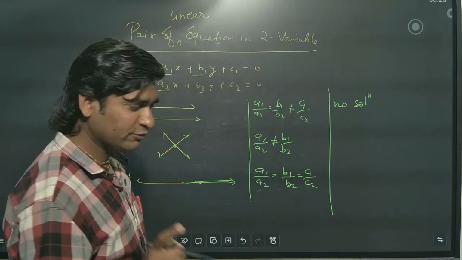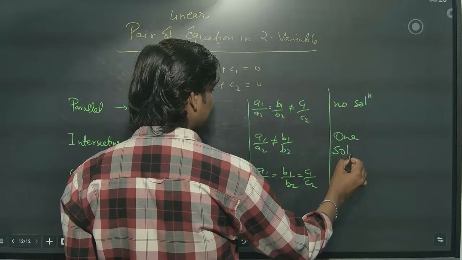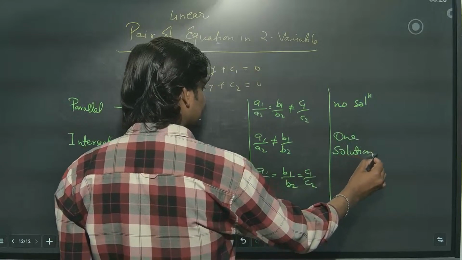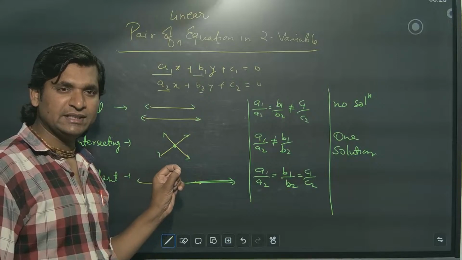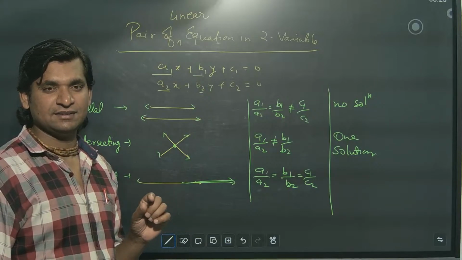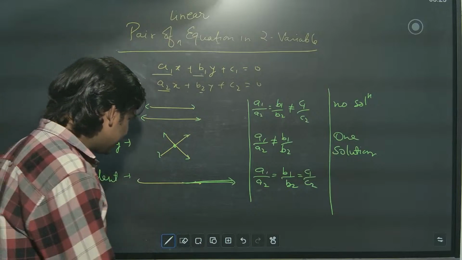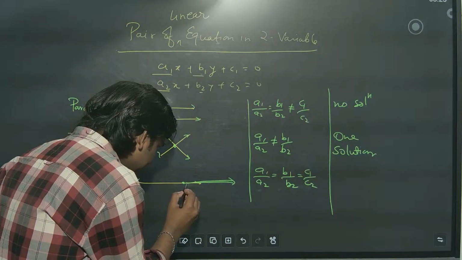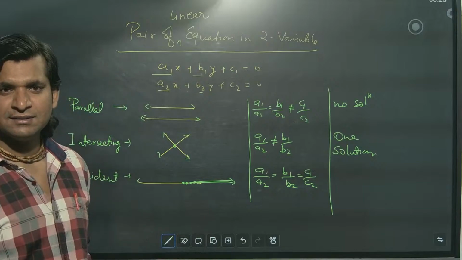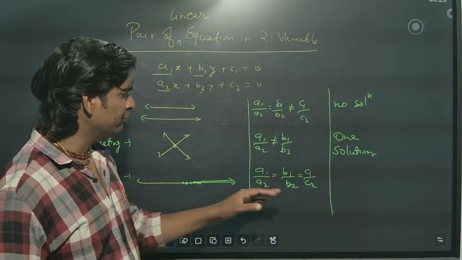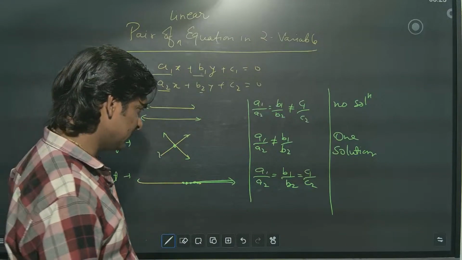The number of points where they cross each other is the number of solutions. In the coincident case, every point they are meeting daily, so whatever problem comes they will solve automatically. So infinitely many solutions.